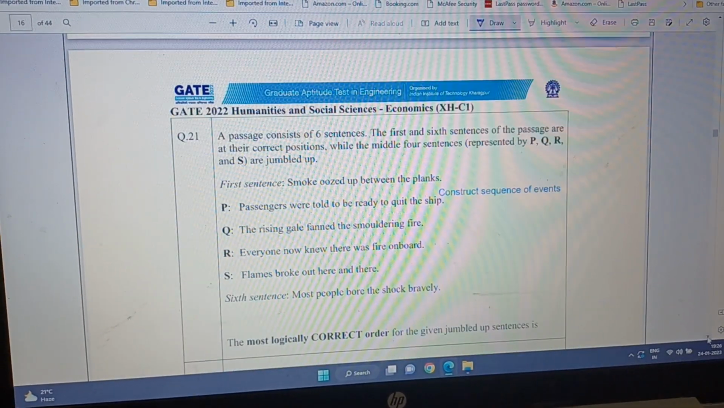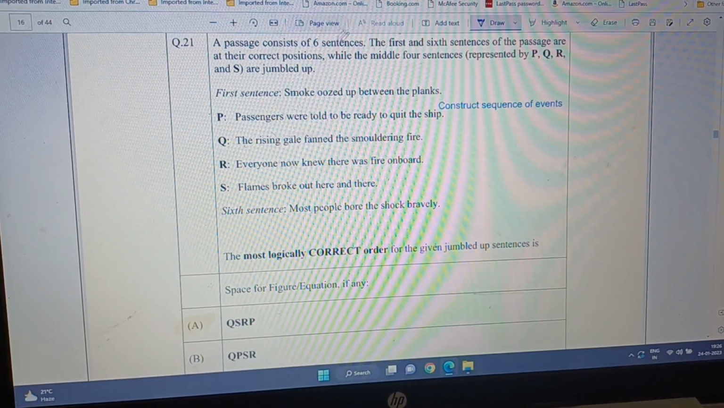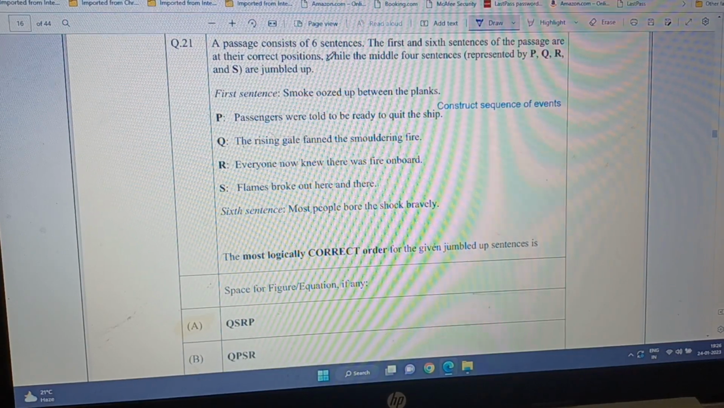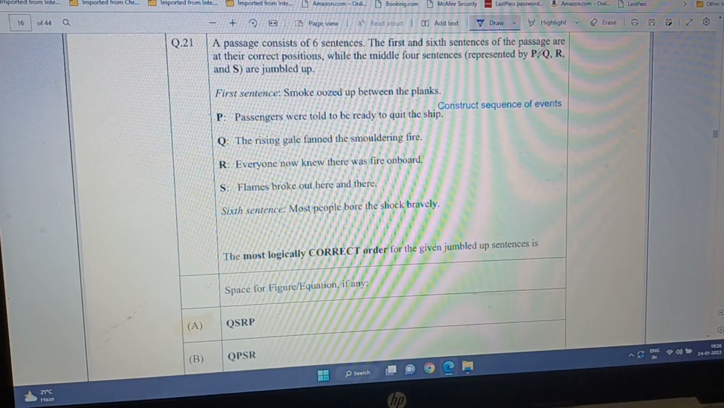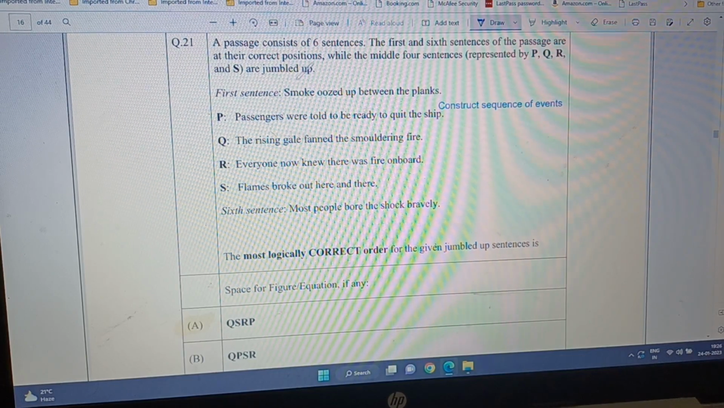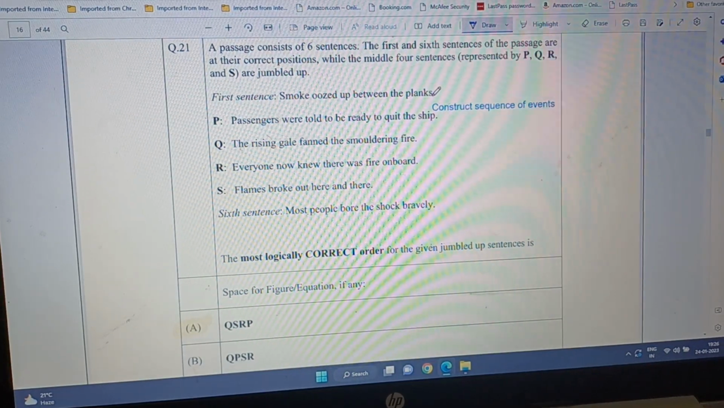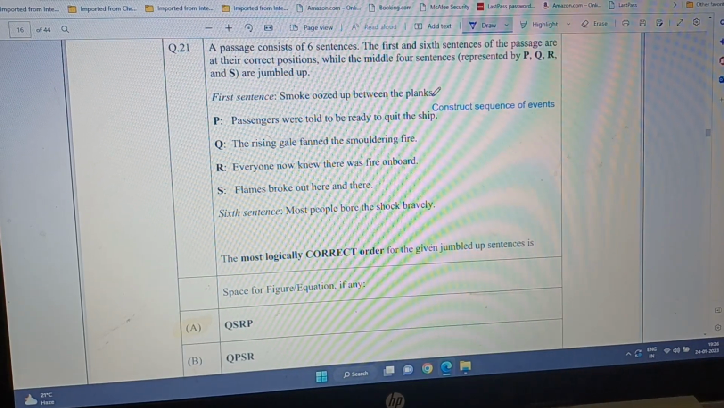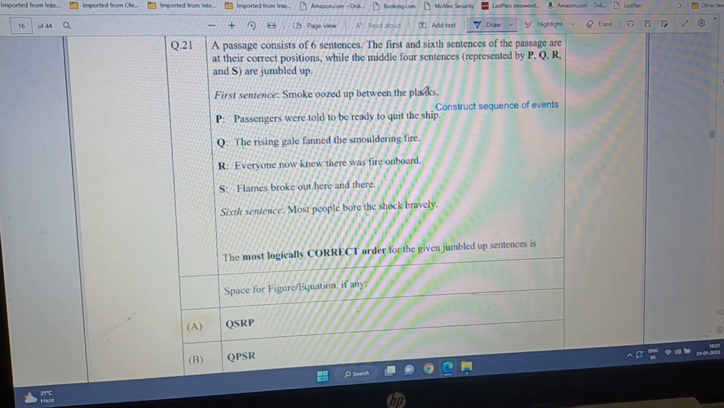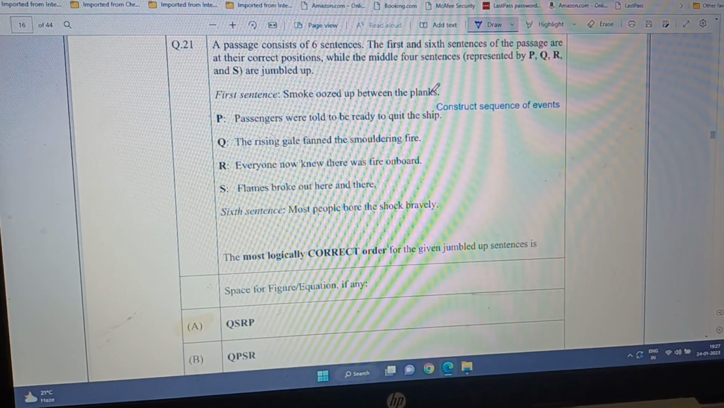Now I go to question number 21, and it says a passage consists of 6 sentences. The first and sixth sentences of the passage are in their correct positions, while the middle 4 sentences, represented by P, Q, R, S, are jumbled up. So the first sentence is: smoke oozed up between the planks. Planks is the pillar, or whatever we call it, the beam in civil engineering language, the beam which supports the roof.